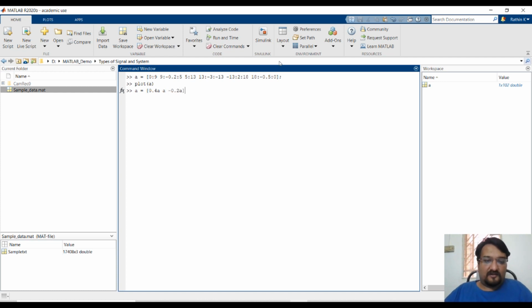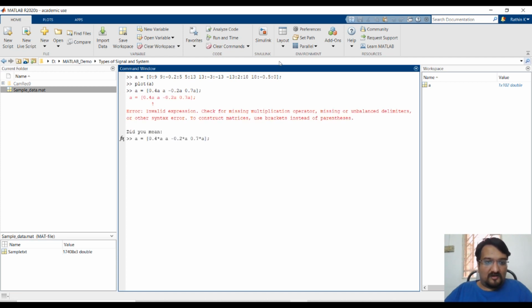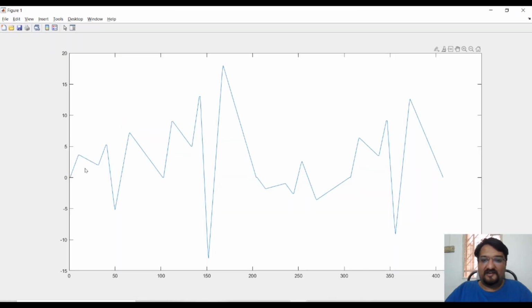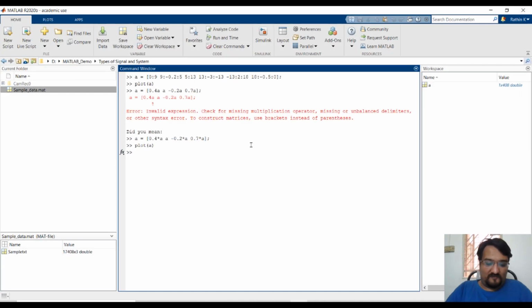I have used different multiples of the same variable here, as you can see. It should be 0.4 anyway, that's fine. Let's see how it looks. Yeah, it's around 408 samples and it looks like this. It has enough changes and enough slopes, so we can consider this. It would be a good example to visualize.